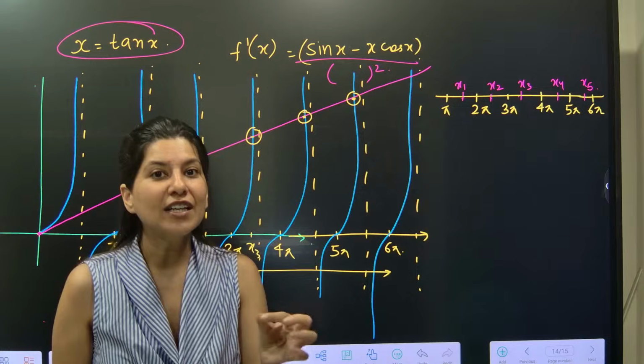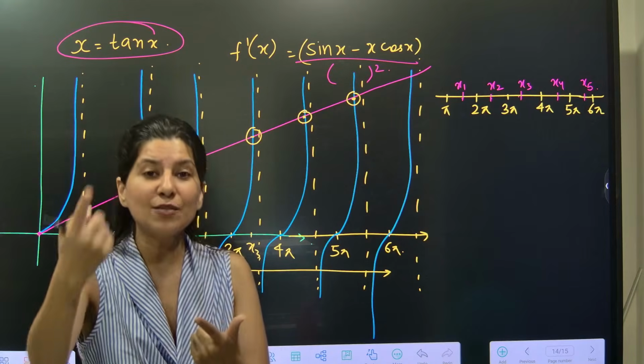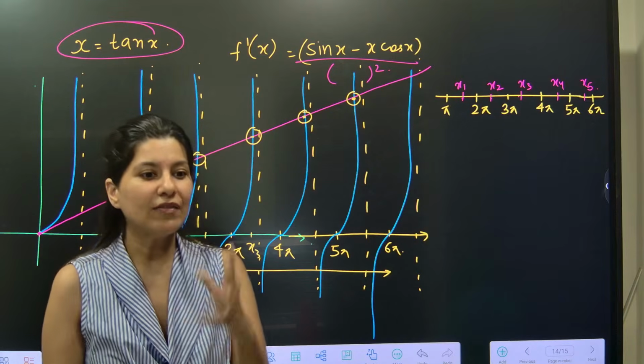We will have to figure out the sign of f dash x. If f dash x is positive, then increasing. If f dash x is negative, then decreasing. And eventually we will get maxima and minima.